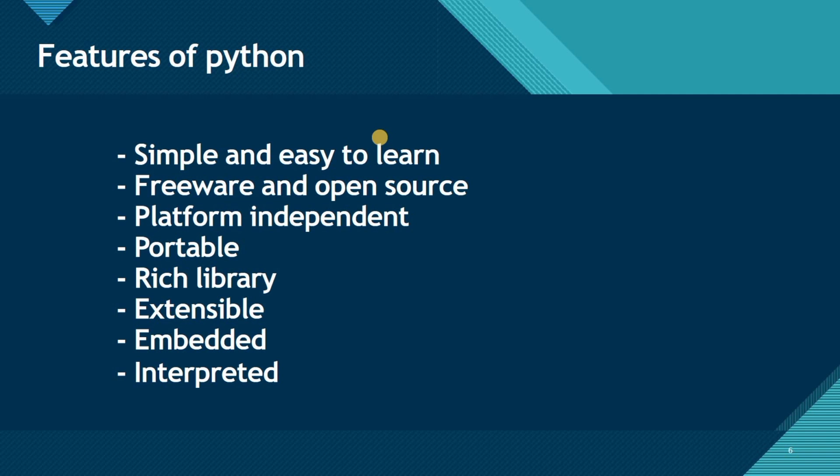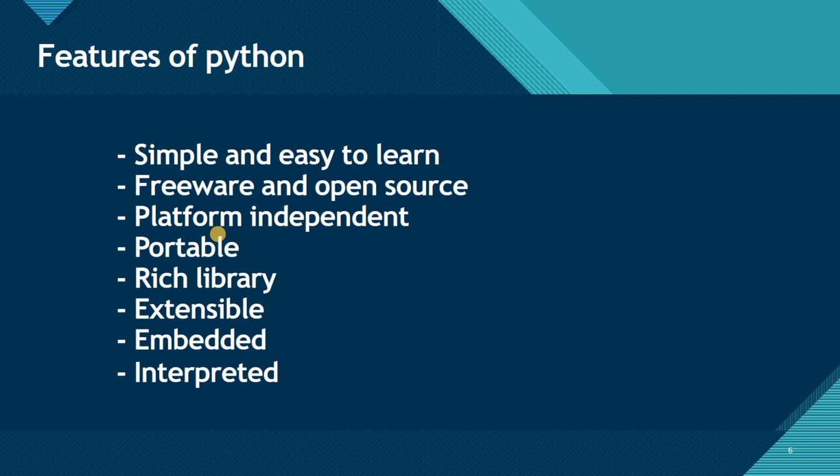Okay, so it is simple and easy to learn, and it is freeware and open source. Freeware means it is free to use, and open source means it's free. Python is open source, meaning you don't have to pay any money. You can simply download it and work on Python, and you can modify the code of Python as well, which is already available in the library. Okay, so freeware and open source, and it is basically platform independent. Okay, so what's the meaning of platform independent?